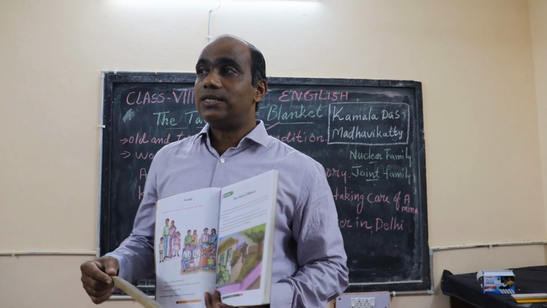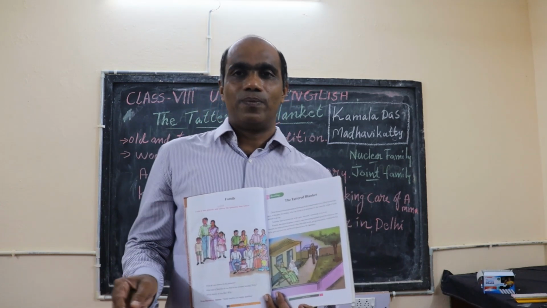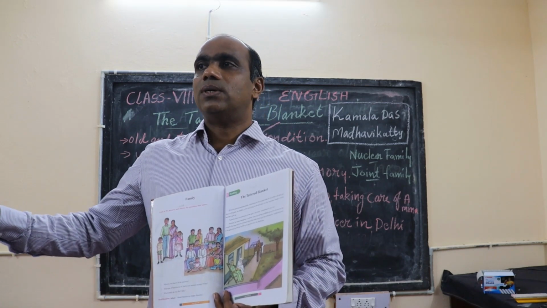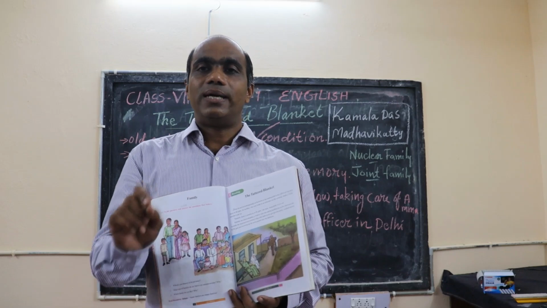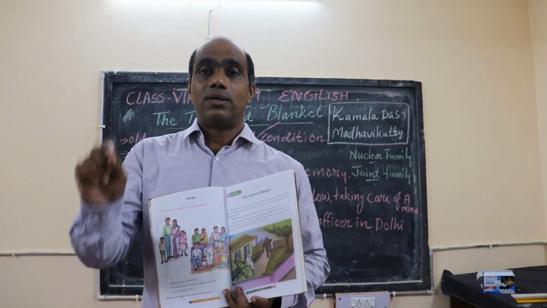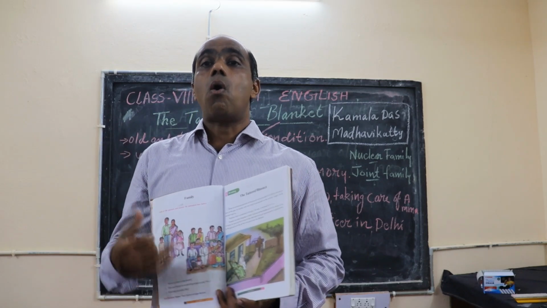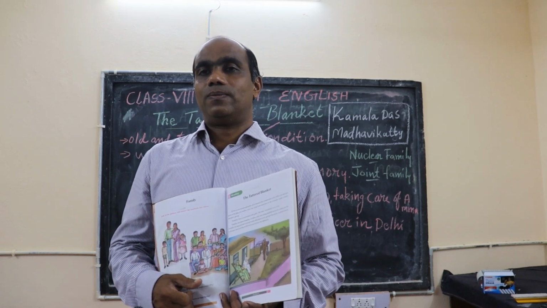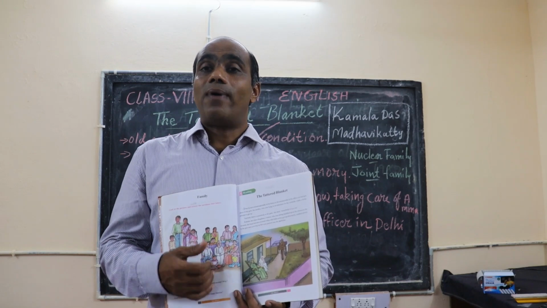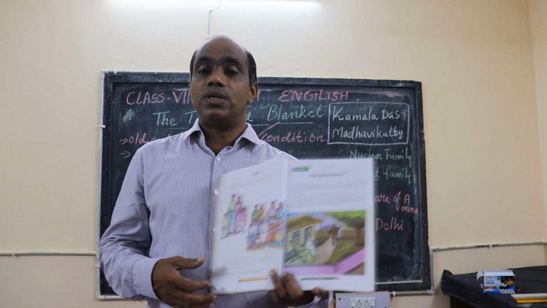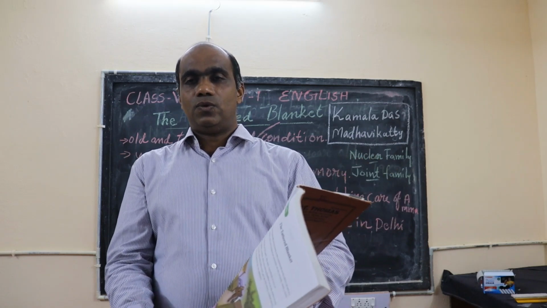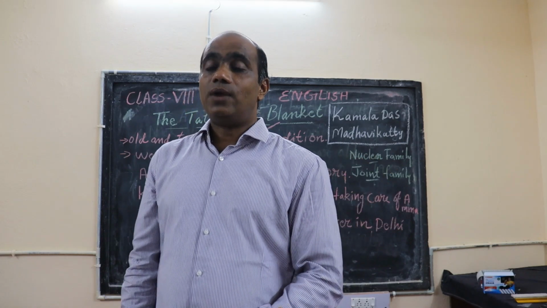So make a list of the families. Just write the name of a family, then write whether it is a nuclear or a joint family. Then finally the third question is asked, which family do you like, and why?